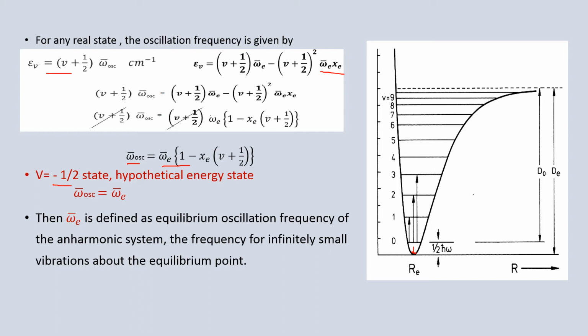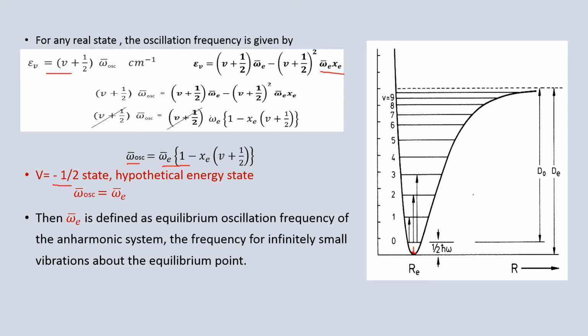That is, simple harmonic oscillation will be the same as anharmonic oscillation. So by this we can say that at v = −1/2 state, there may be a simple harmonic oscillation for a diatomic molecule, which is not true. That means even at lower levels, our molecule will exhibit anharmonic oscillation frequency.